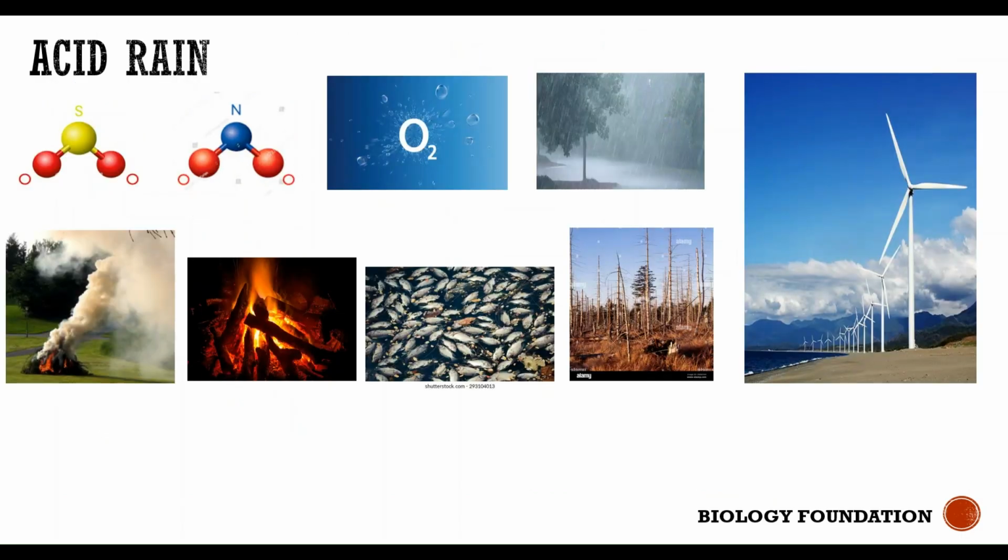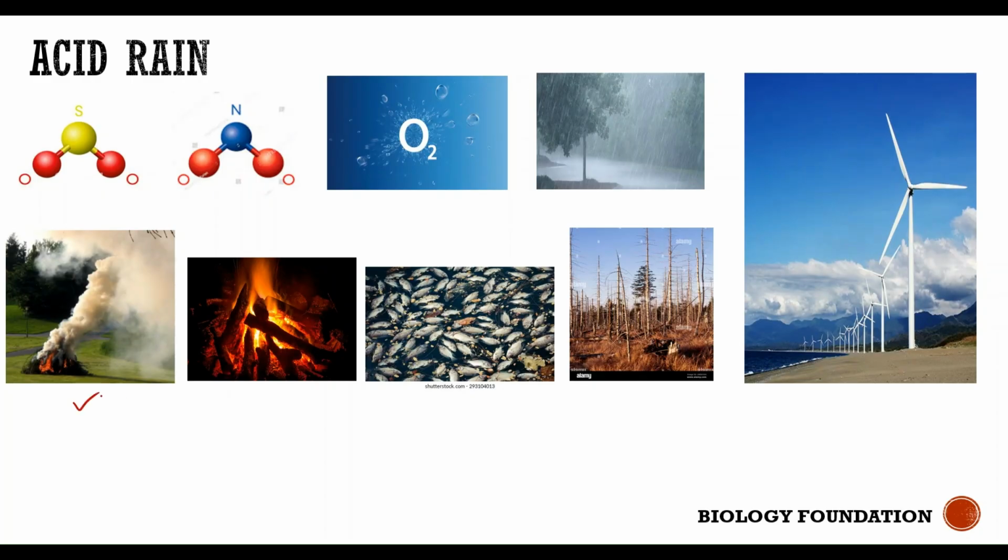Next is acid rain. Apart from what I told you, various harmful gases are released when you burn fossil fuels, or even in industries, whether paint industries or paper industries. They release various harmful gases. Now, what is acid rain?